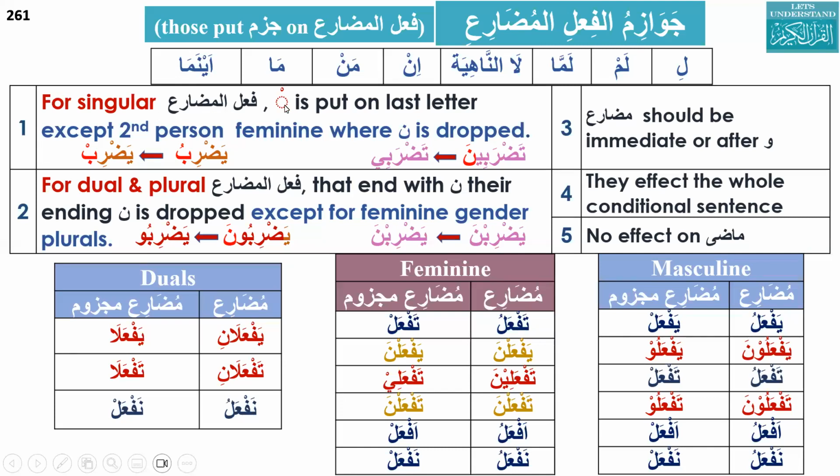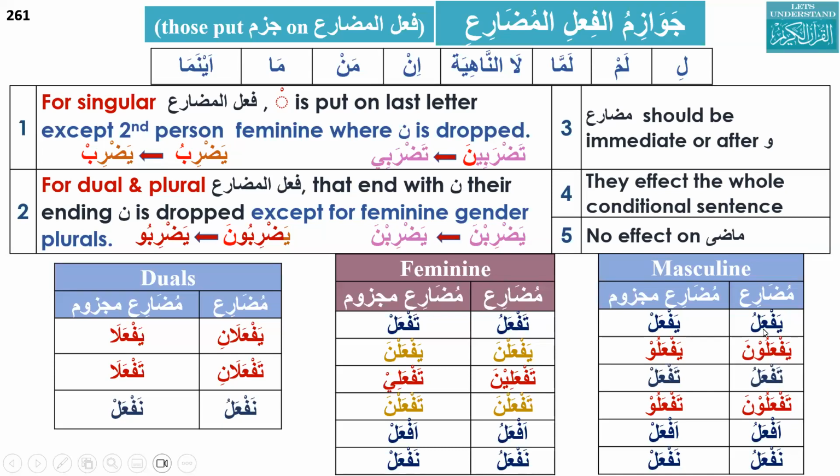They put sukun, jazm, on the last letter. And the same case: noon will be dropped if it comes at the end, except in two cases, yaf'alna and taf'alna.